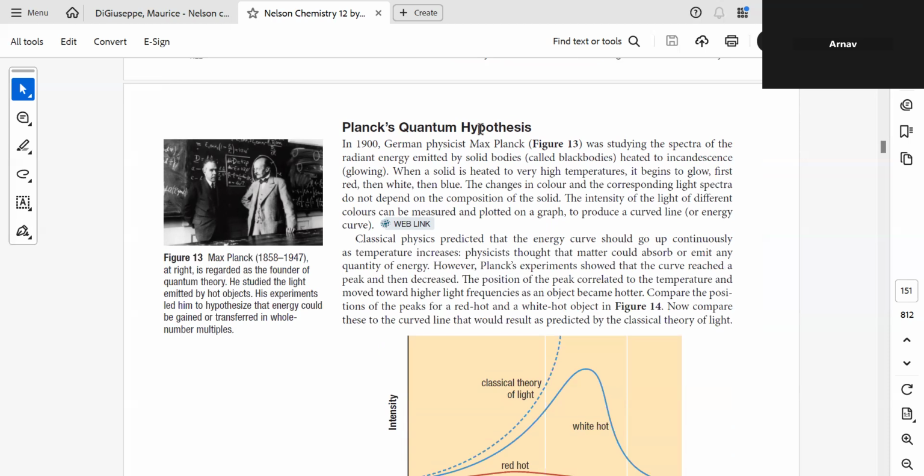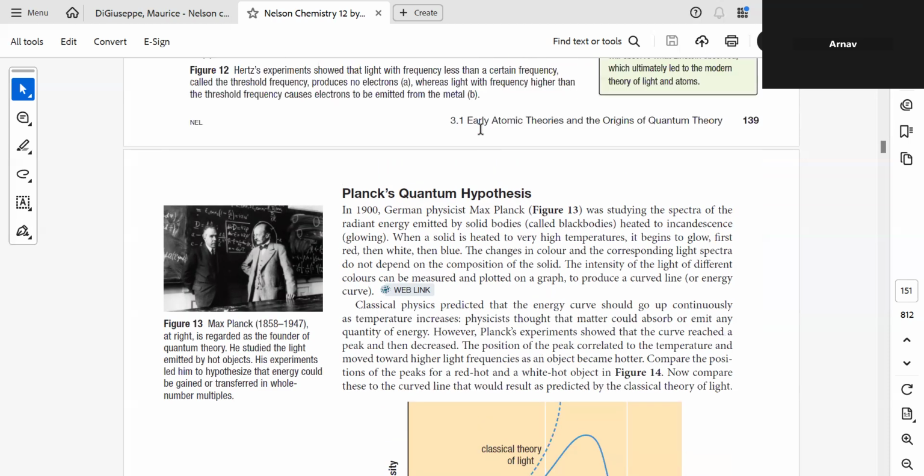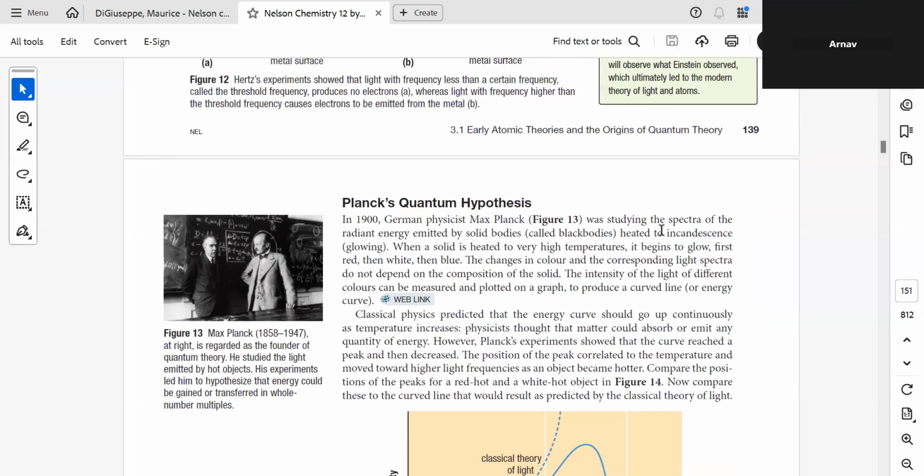Then Planck's quantum hypothesis. German physicist Max Planck was studying the spectra of the light radiant energy emitted by solid bodies called black bodies, heated to incandescence, glowing. When a solid is heated to a very high temperature, it begins to glow: first red, then white, then blue. The change in color and corresponding light spectra do not depend on the composition of the solid.